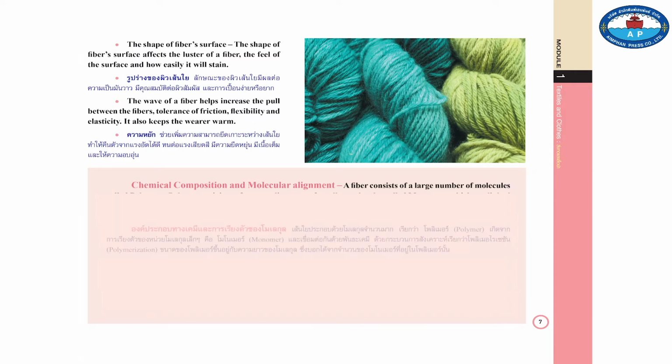The shape of fiber surface. The shape of fiber surface affects the luster of a fiber, the feel of the surface, and the catch of stain. The wave of a fiber helps increase the pull between the fibers, tolerance of friction, flexibility, and elasticity. It also keeps warm.